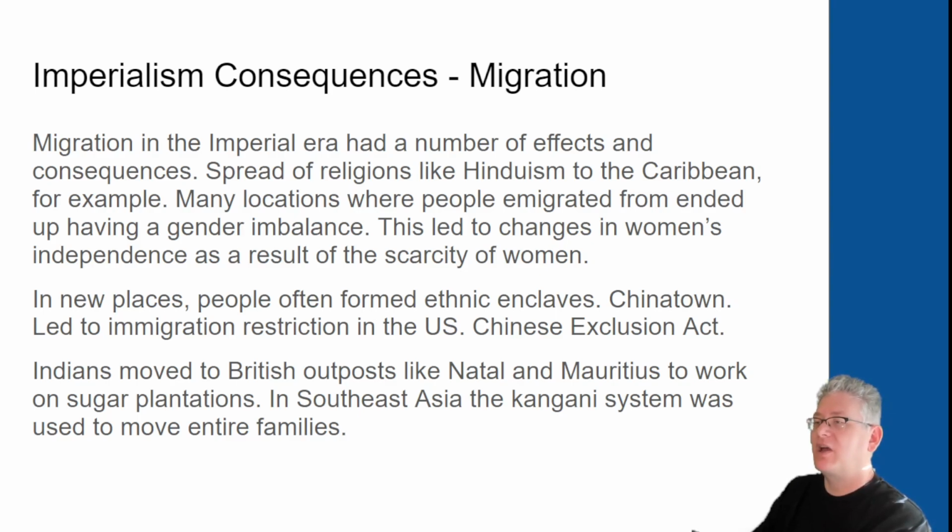In new places, people often formed ethnic enclaves. In America, we call these Chinatowns, for example, the most famous one being in San Francisco. But there's also some in Washington or New York. People of similar ethnicities want to live together. If you speak Chinese, it makes sense that you want to live near people who speak Chinese. But this ended up scaring the crap out of the Americans and led to immigration restriction.